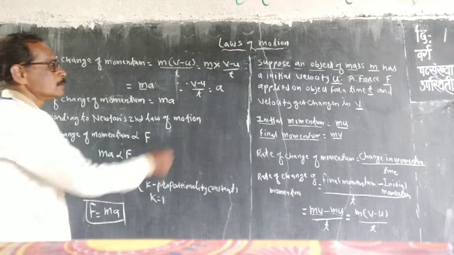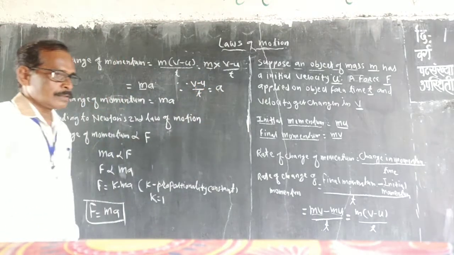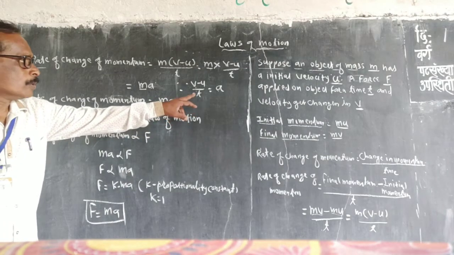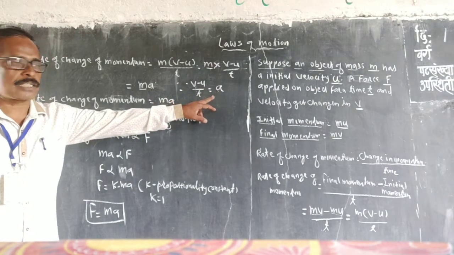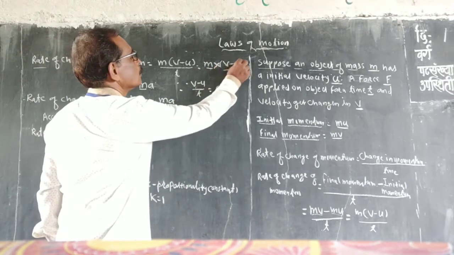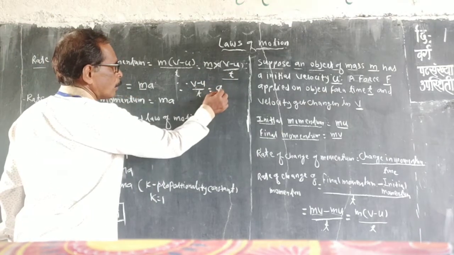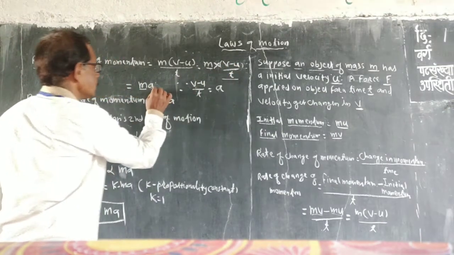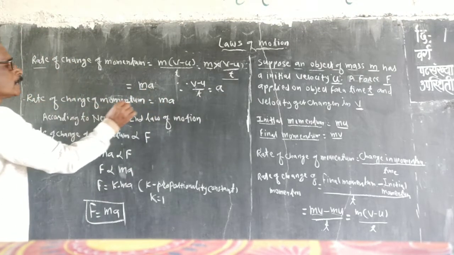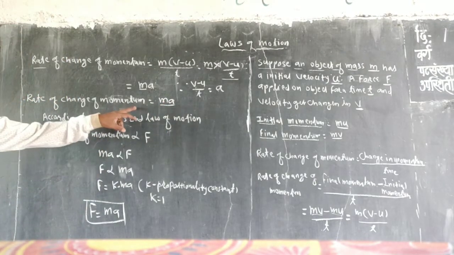See here, (v minus u) by t is the formula for the acceleration. We also discussed that acceleration. What is the acceleration? So we have the formula for the acceleration, that is (v minus u) by t, and we have that value in that equation. So we put the value of a, (v minus u) by t. Then we will get the formula for the rate of change of momentum, that is m into a. Rate of change of momentum is m into a.